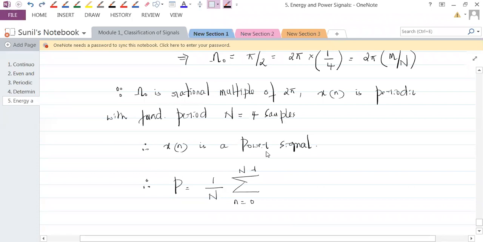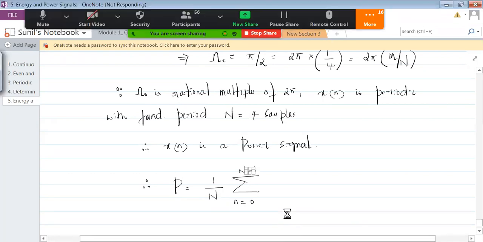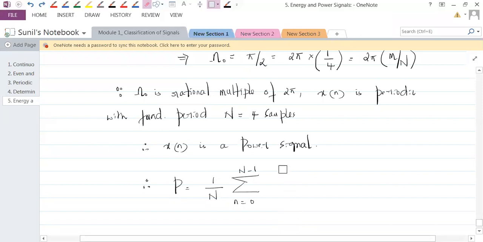Let me write that properly. Fine. Now it is x squared n. Fine. Now